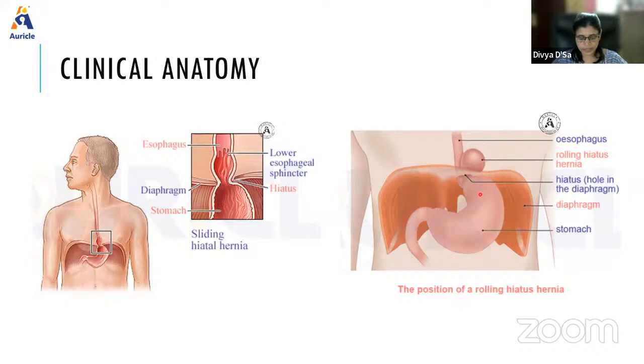Whereas in rolling hernia, what happens? The gastroesophageal junction remains in the normal position. Here it is sliding, no? Here it is not sliding. It remains in the normal position. And the hernial sac containing the fundus of the stomach projects. So your fundus of the stomach is projected into the thoracic region by the side of the esophagus. In this case, the patient will complain of pain, nausea, and dysphagia. Okay, so that is the thing.